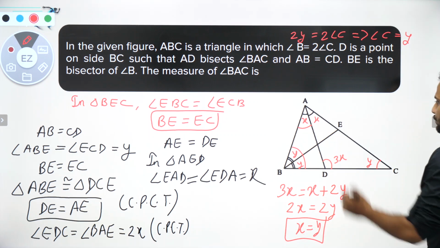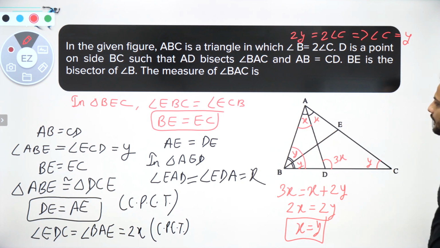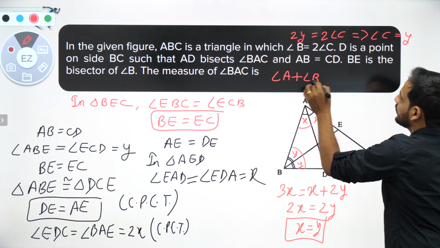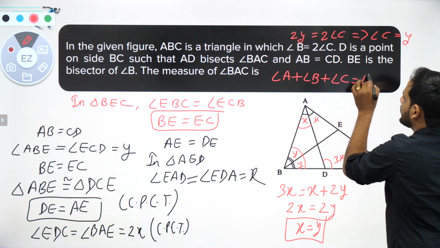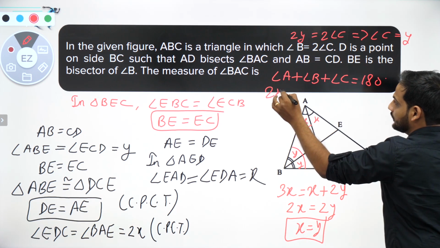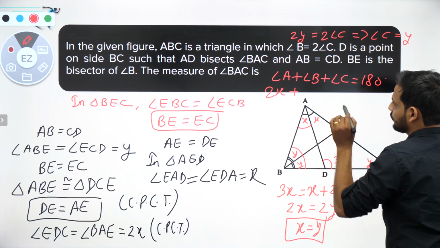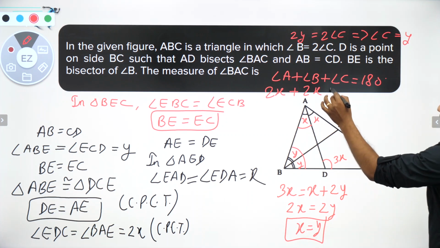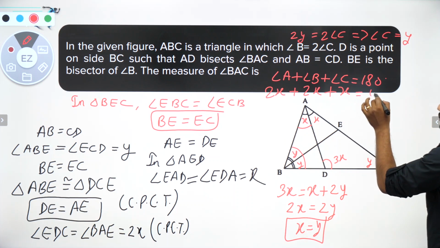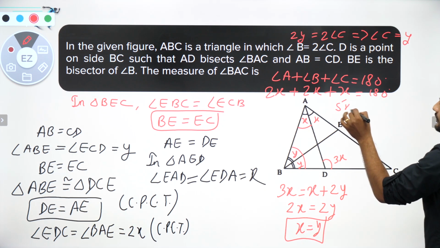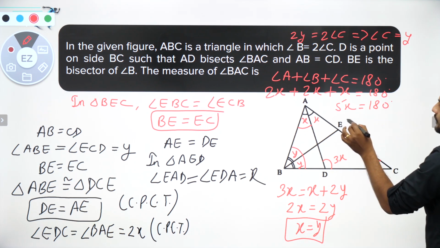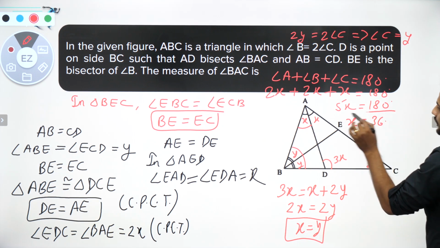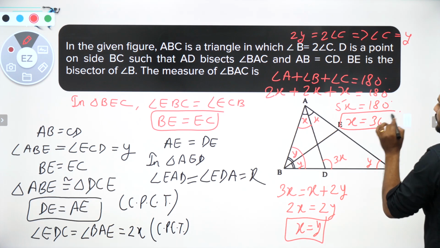Once we have got x is equal to y, now take the larger triangle. In the larger triangle I can say angle A plus angle B plus angle C should be equal to 180 degrees. Angle A is 2x, angle B is 2y, and since I know x is equal to y, this will also become 2x, and C is y, that means x. So, bachcho, you have got 5x is equal to 180 degrees, that means x is equal to 180 upon 5, which is equal to 36 degrees.